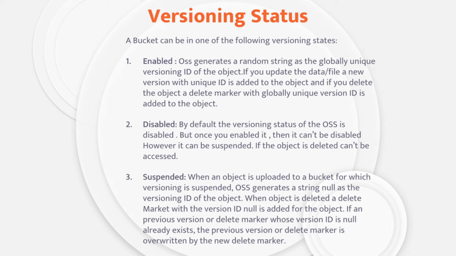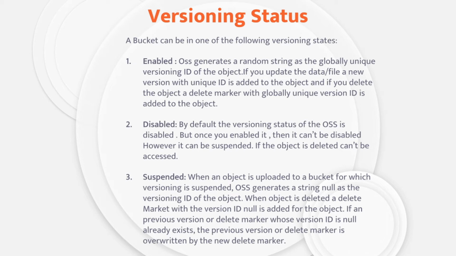Our next point is suspended. Suspended means that when your versioning status is suspended and at that time you upload some file or folder to your bucket, then OSS generates a string versioning ID for your object, but that versioning ID is considered a null ID. It is a null ID, and if you delete, and if a previous version or delete marker whose version ID is null already exists, the previous version or delete marker is overwritten by the new delete marker.